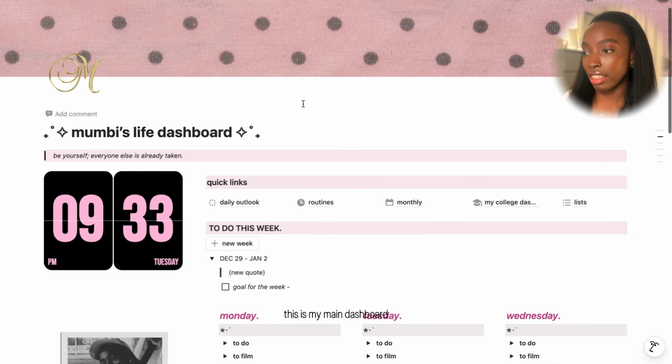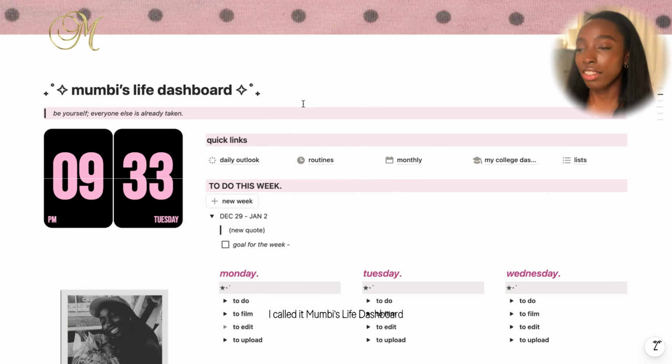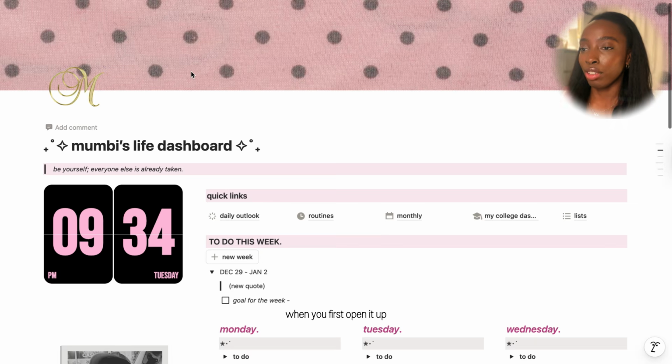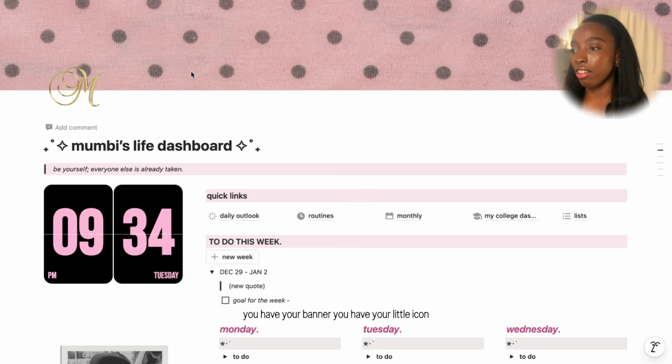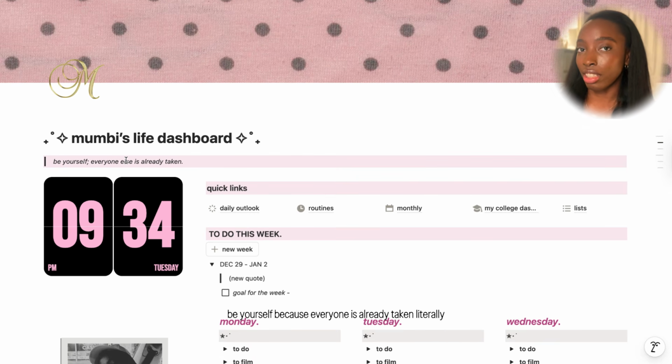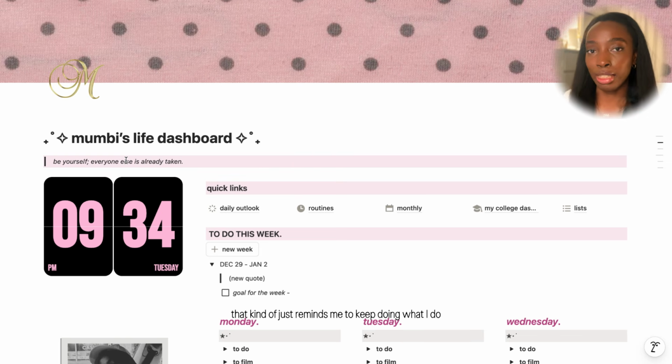This is my main dashboard. I called it Mumbi's Life Dashboard because that's essentially what it is. You can see that I have my little initial. When you first open it up, you have your banner, you have your little icon. I chose the quote, "Be yourself," because everyone is already taken. Literally, there's not another Mumbi Johnson. That kind of just reminds me to keep doing what I do.